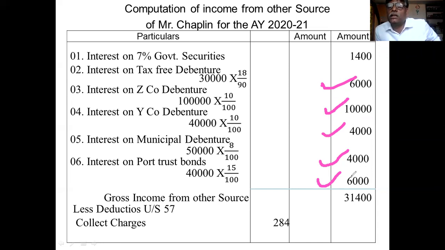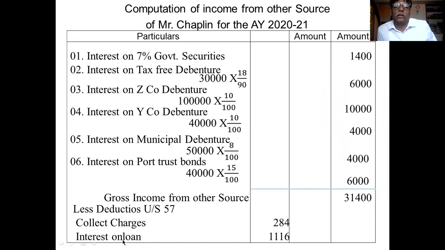Only 90% he receives. On that 90% net, you have to calculate the collection charge. Another deduction is interest on loan taken. That interest on loan is 1,116.